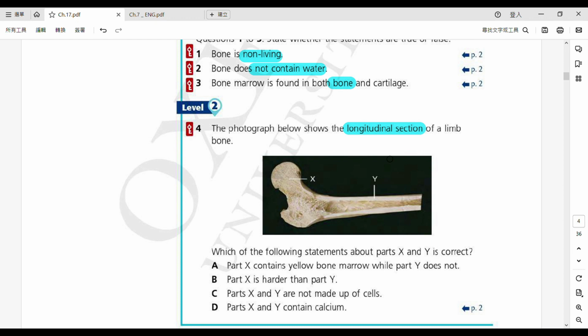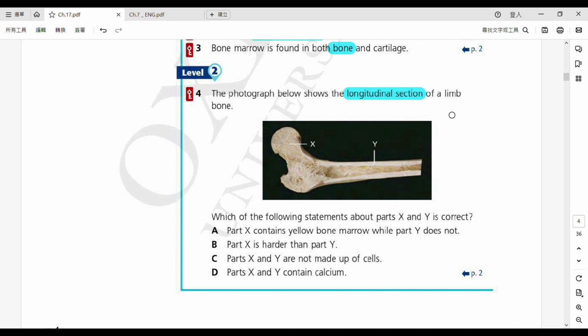Alright, so and then moving on to question number 4, you can see the longitudinal section. So say this word, longitudinal or longitudinal. Alright, that means 係一個橫切面啦。So this one is the longitudinal section of the limb. So when we're talking about the limb bones, you need to be careful because it is like our arm, our legs. Alright?